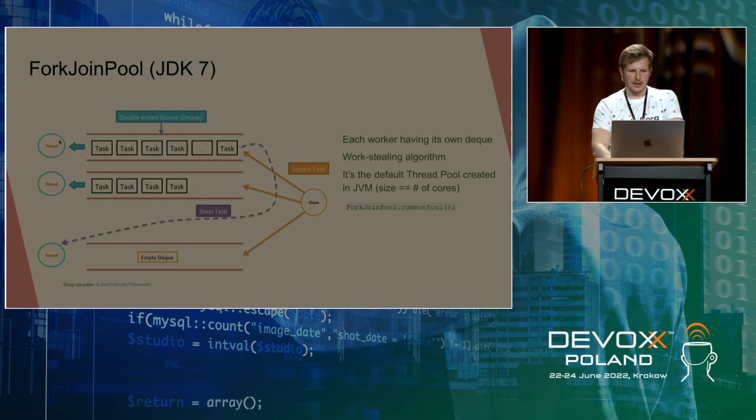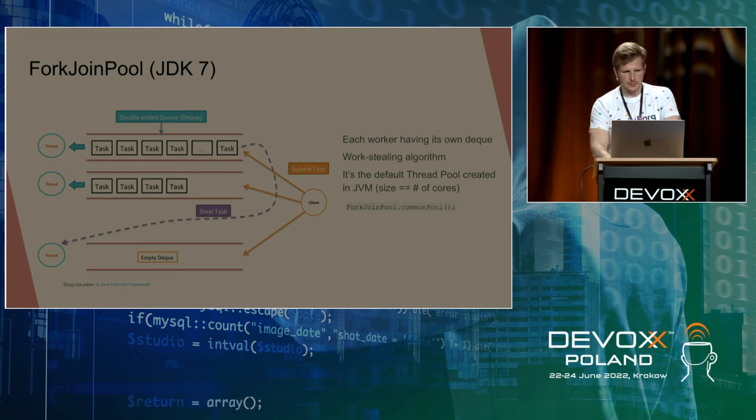So each thread takes elements from the queue tail, as a queue is normally used. But when some thread doesn't have any more tasks in its deque, it can steal a task from the back of the queue of another thread. And that's called the work stealing algorithm.